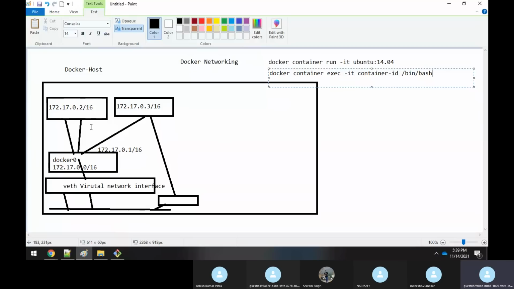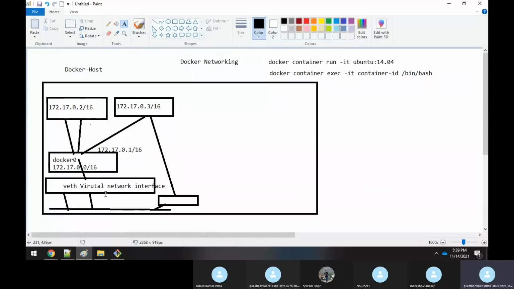So for every container which is running, Docker will create a new virtual IP address or virtual network interface. This virtual network interface always starts with veth, something like that. veth0, some name it will arbitrarily give, veth like that. You will see that when I'm doing it practically. Till here you're clear, sir? Any doubts you have, just let me know now itself.